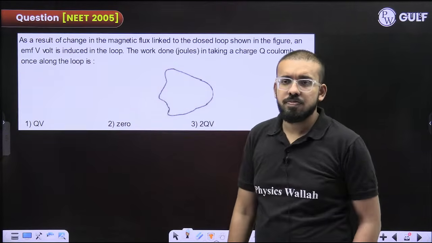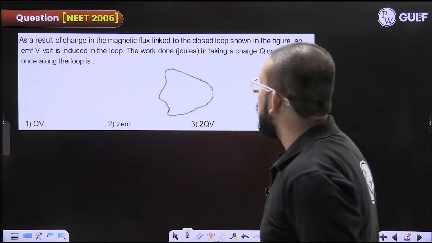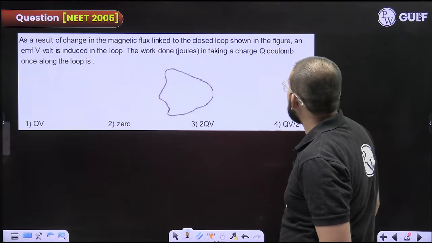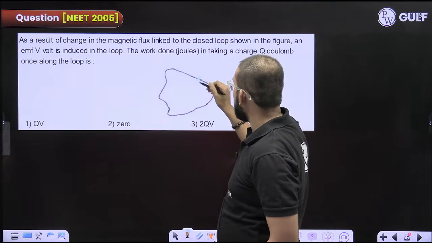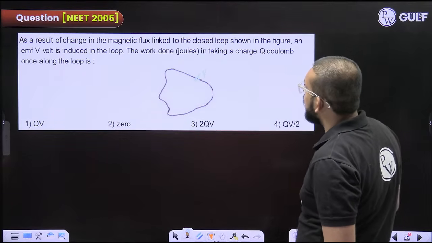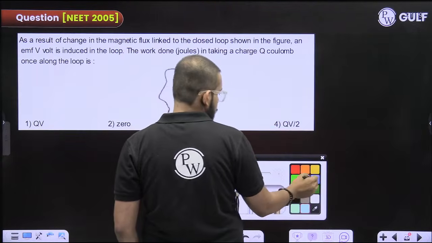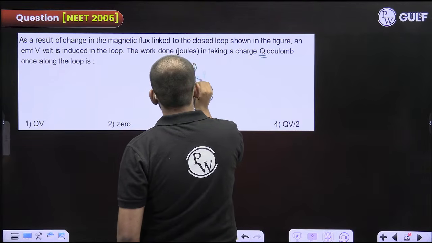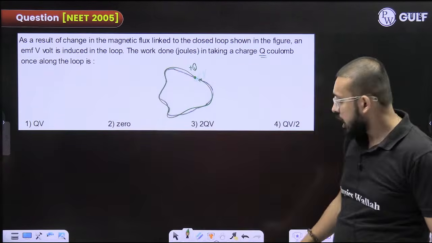Okay, read this. So they are saying that as a result of changing magnetic flux linked to the closed loop in the figure, an EMF of V volt is induced in the loop. In the loop, the work done in taking a charge plus Q coulomb along the loop. They are asking how much would be the work done.